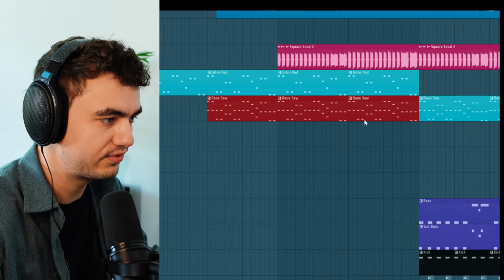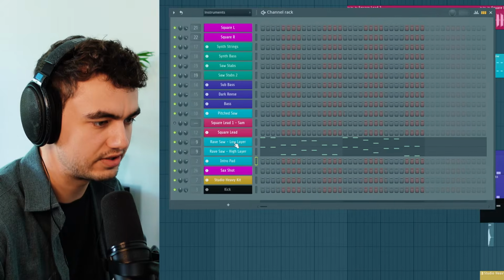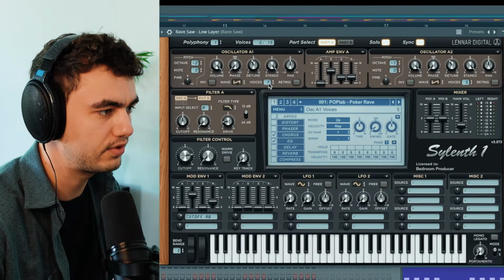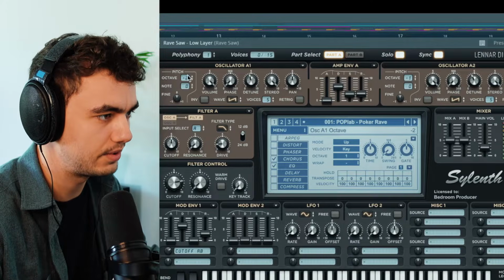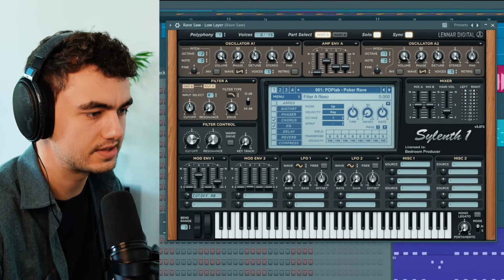Next we got the rave saw here, which is playing the same melody but is more aggressive and a more open sound layered on top of it. For this one I'm using two different layers here. We got the top layer, which is the main layer also. This is 5 voices of unison, pretty strong detuned and placed in different octaves. You can see this is on -2 and on -1 and it sounds like this.